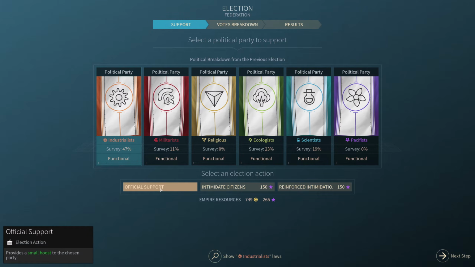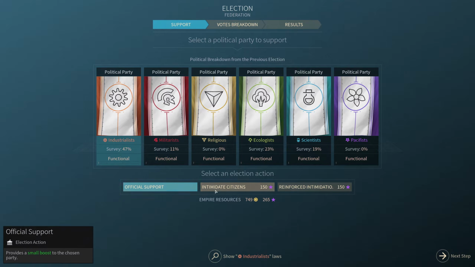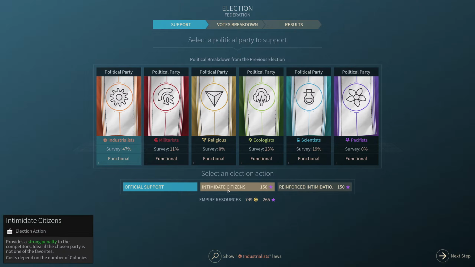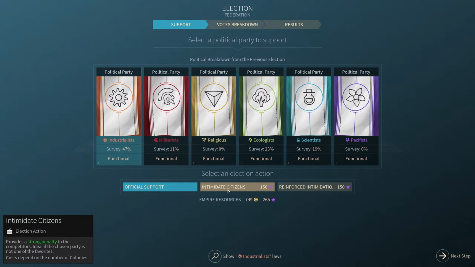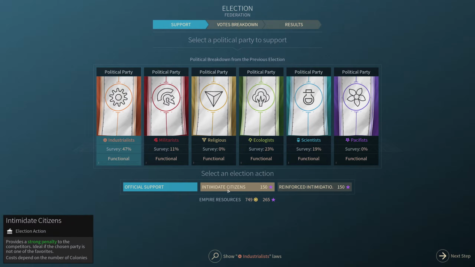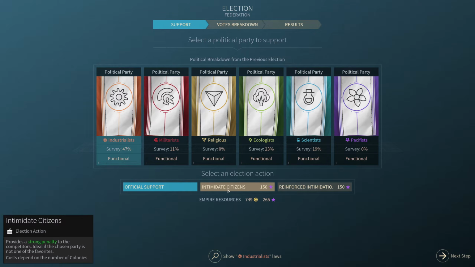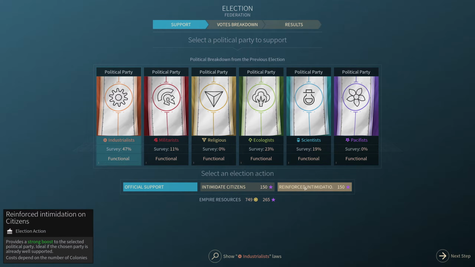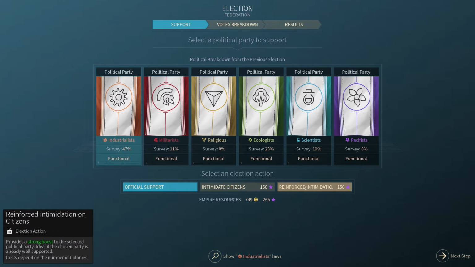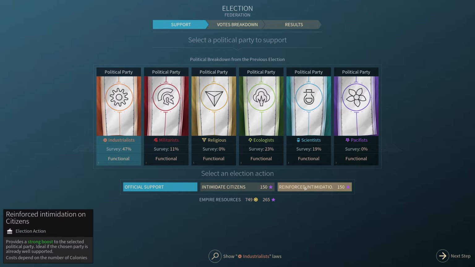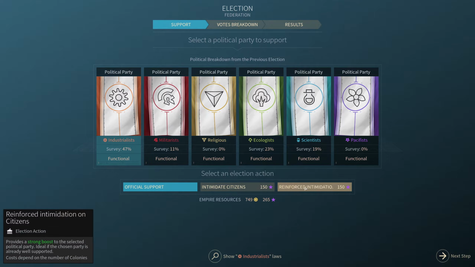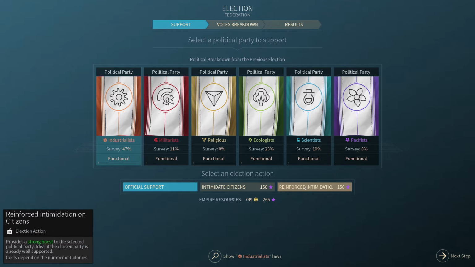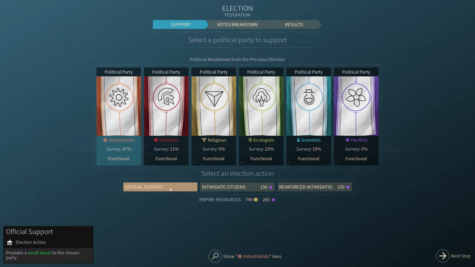Or we can intimidate citizens, which provides a strong penalty to the competitors. Ideal if the chosen party is not one of the favorites. Costs depend on the number of colonies. Or we can do reinforced intimidation, which provides a strong boost to the selected political party. Ideal if the chosen party is already well supported. Costs depend on the number of colonies.